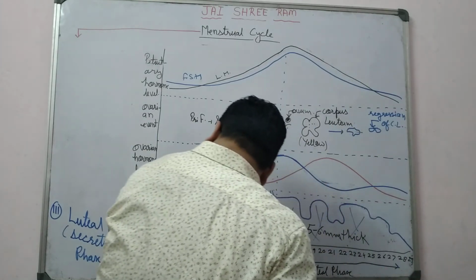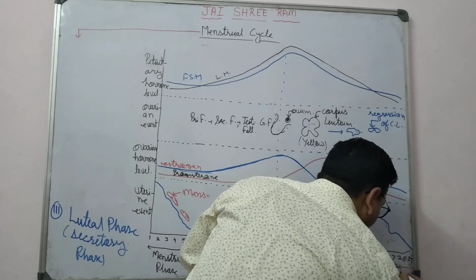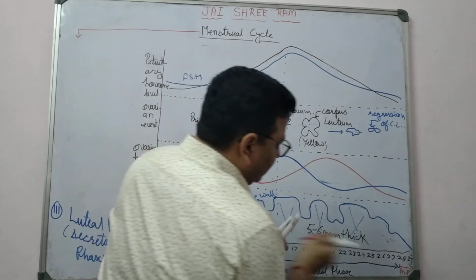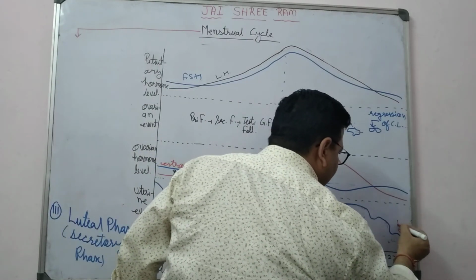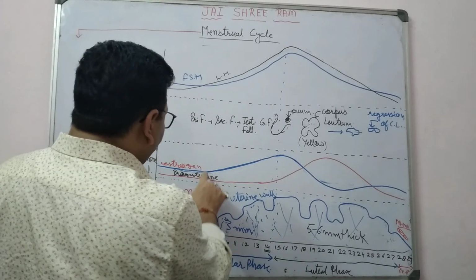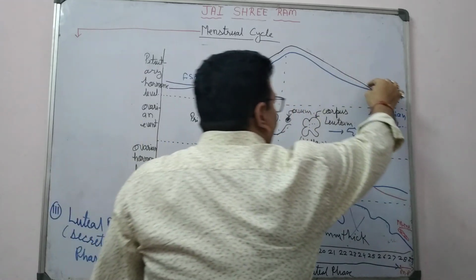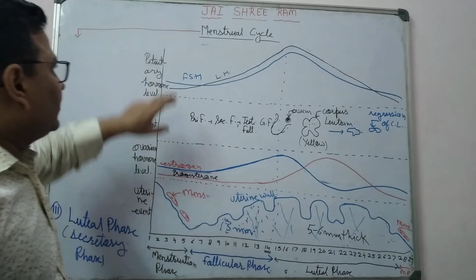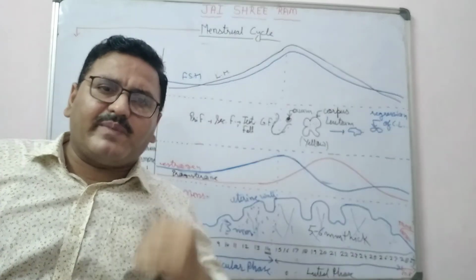After luteal phase there is the next menstruation start. This one, next menstruation phase, and during this menstruation phase again there is breakdown of endometrium. Menses again start, right? And estrogen and progesterone level decreases here. Follicle stimulating hormone and luteinizing hormone again come at their minimum level. It means in menstruation phase estrogen, progesterone, follicle stimulating hormone, luteinizing hormone अपने minimum level पे रहते हैं.